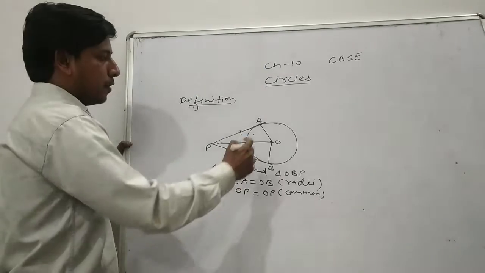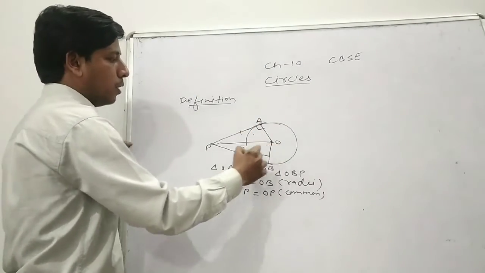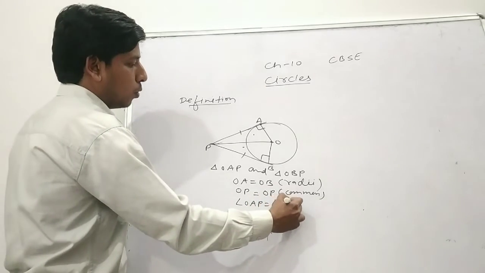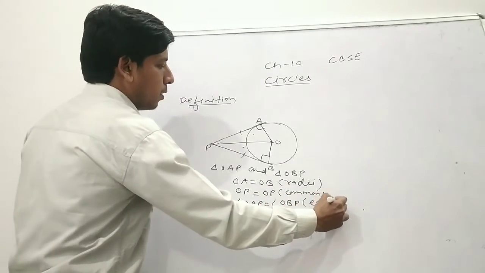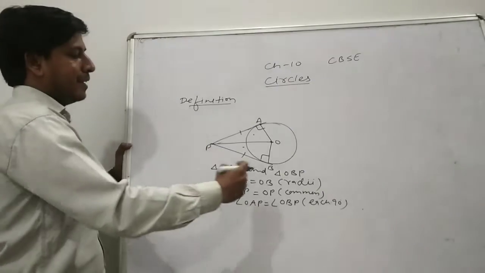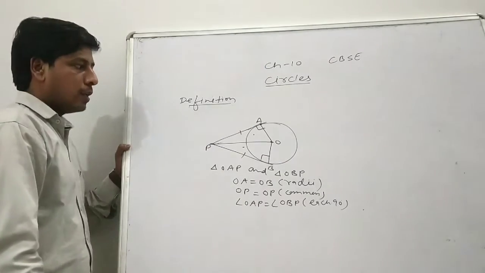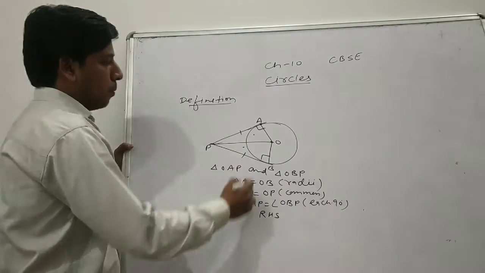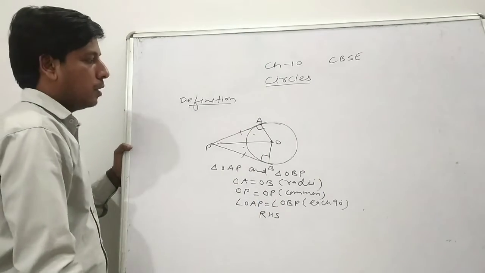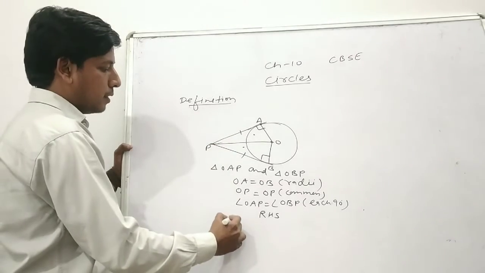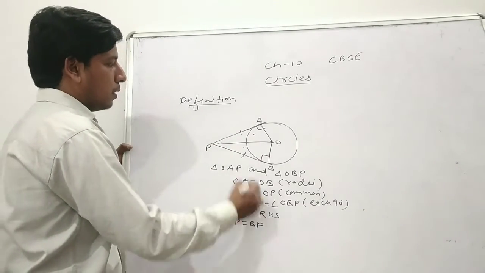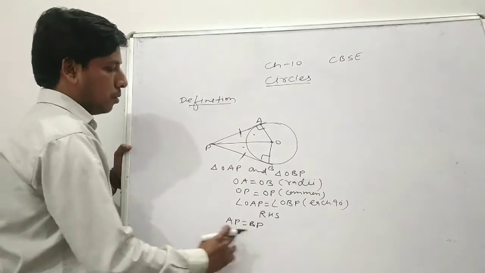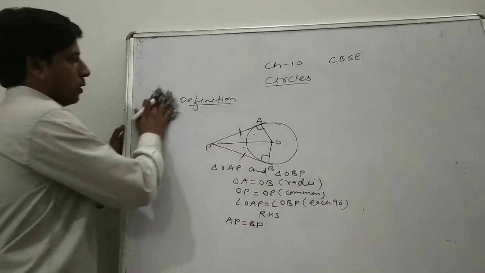And in the last theorem we proved that the radius and tangent are perpendicular to each other. So we can say that angle OAP is equal to angle OBP, each 90 degrees. So by the RHS congruency rule, both triangles are congruent. That's why by CPCT we can say that AP equals BP. Both lengths of the tangents are equal. So this is another important theorem.